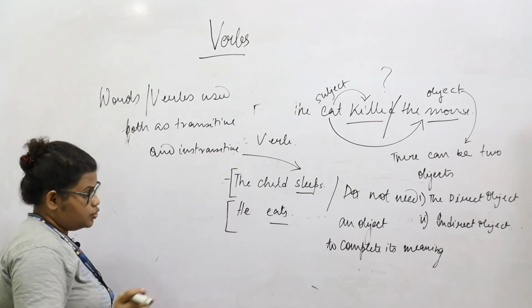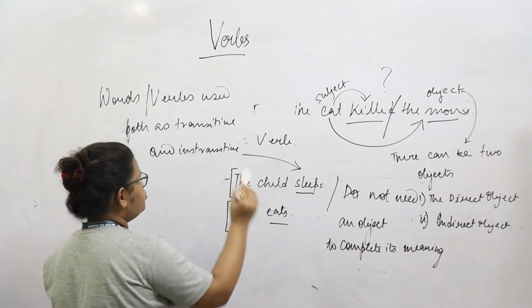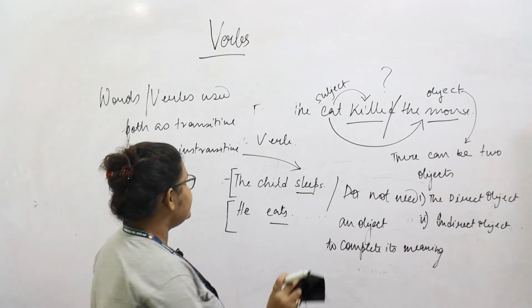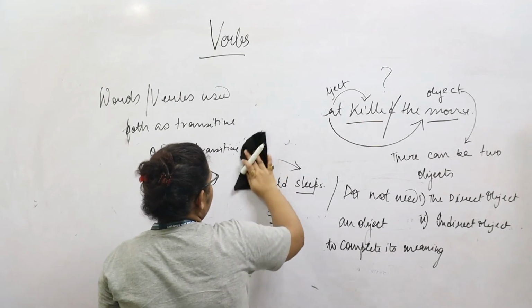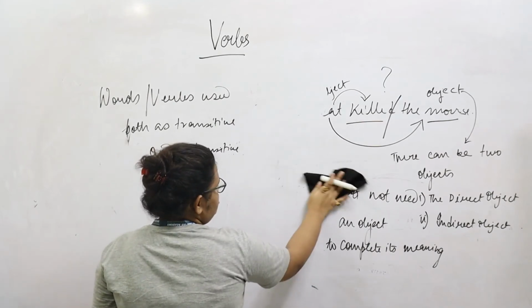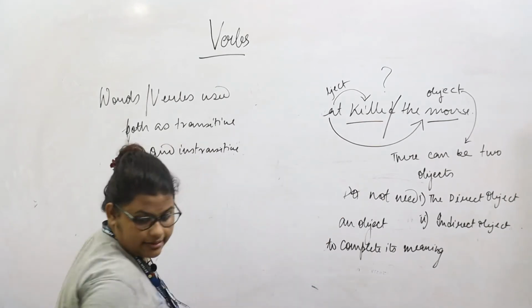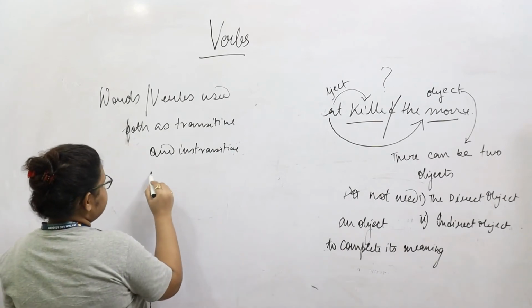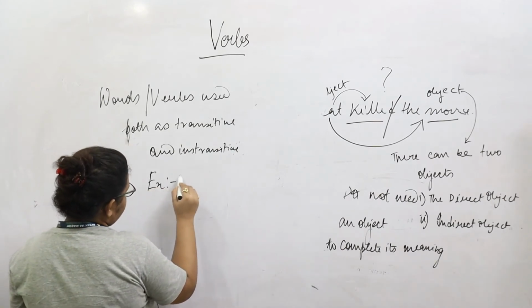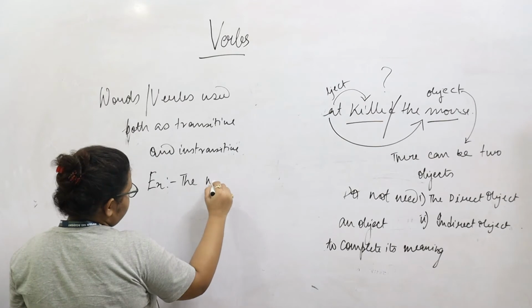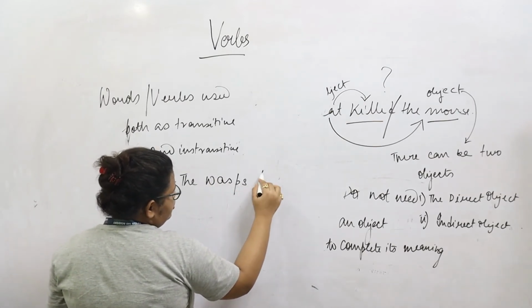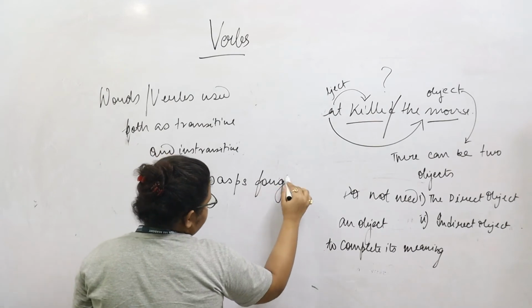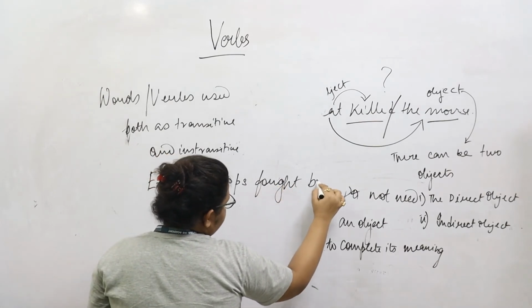As you might know, verbs can be used both in the transitive or in the intransitive sense. It depends mostly on their usage. For example, if we take this sentence up, the wasps fought bravely.